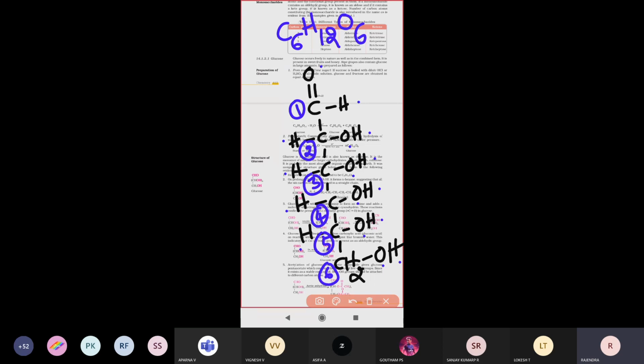What is meant by chiral and achiral? What is the difference between chiral carbon and achiral carbon? Anybody know? Anybody have an idea?